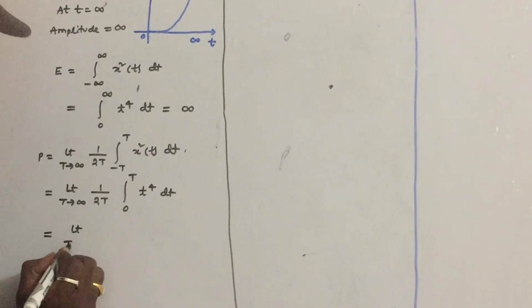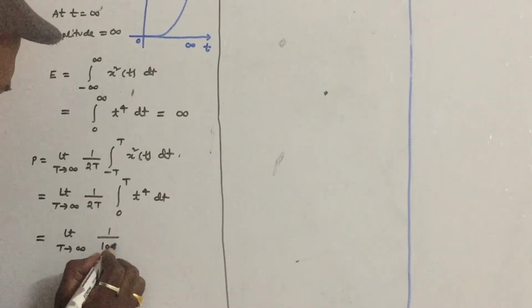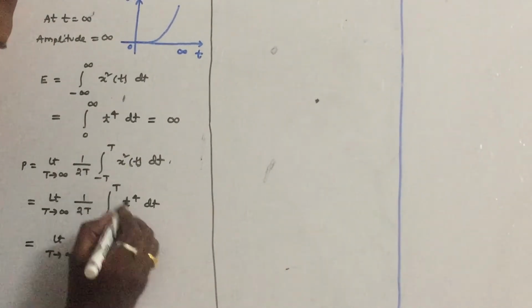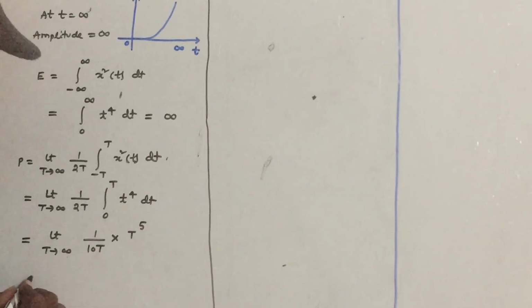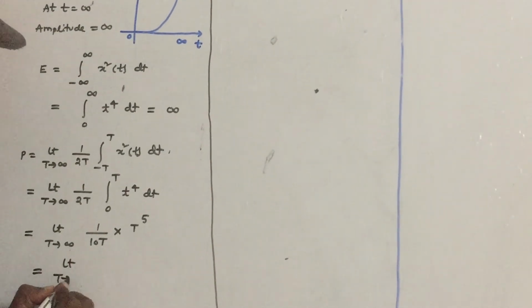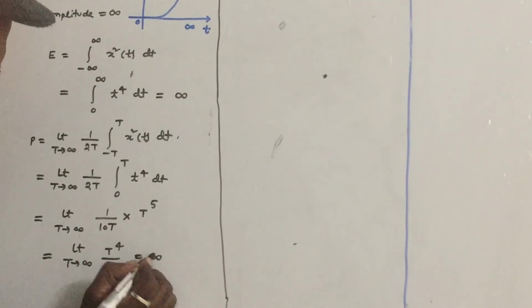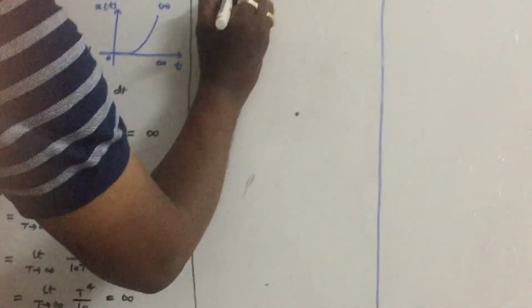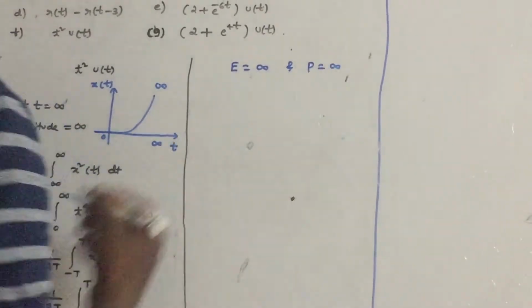It will come as t power 5, so 1 by 10T, and T power 5. If you substitute the limit, it will come as capital T power 5. So you can see that it will come as limit T tends to infinity, T power 4 by 10. If you substitute, it will come as infinity. So you can see that energy is equal to infinity and power is equal to infinity.